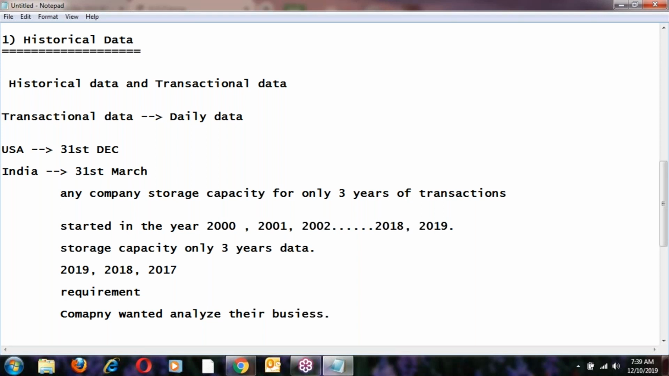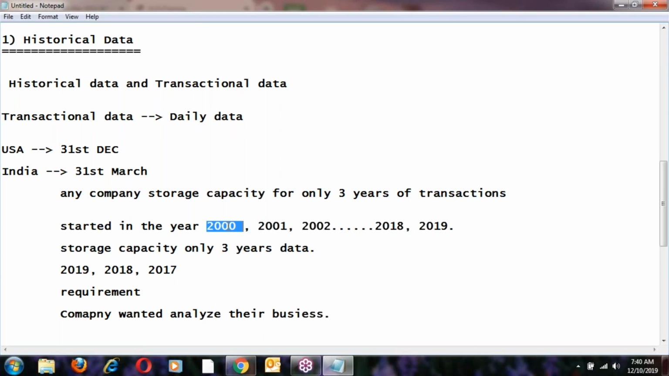Suppose this month is December, and last year in the same December month maybe 10,000 transactions happened, assume that. This year, are they meeting 10,000 transactions or not? They have to compare this. In the same December month of 2017, how many transactions happened? In 2018, how many? In 2019, how many?